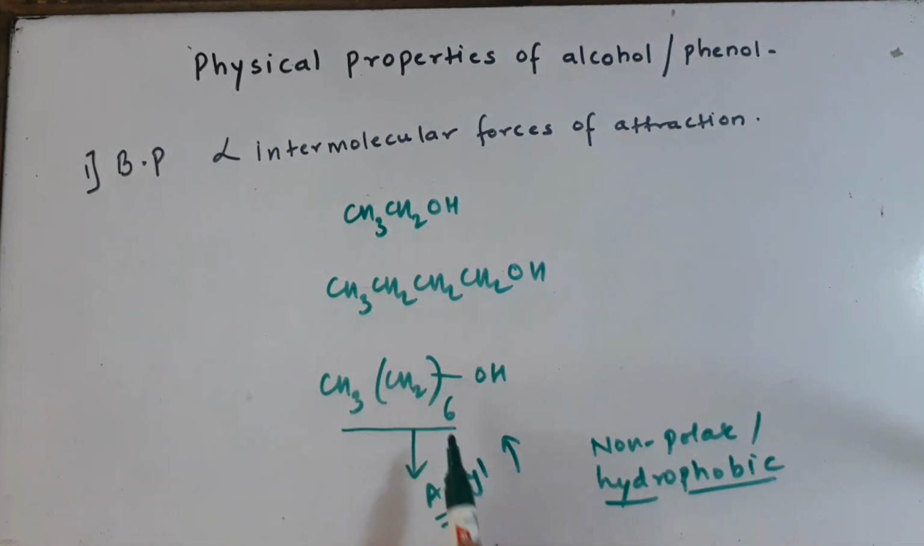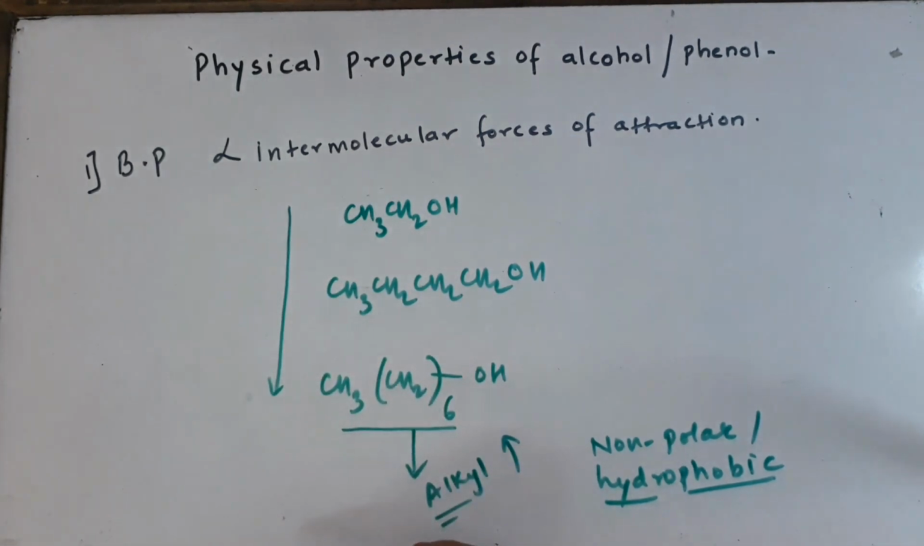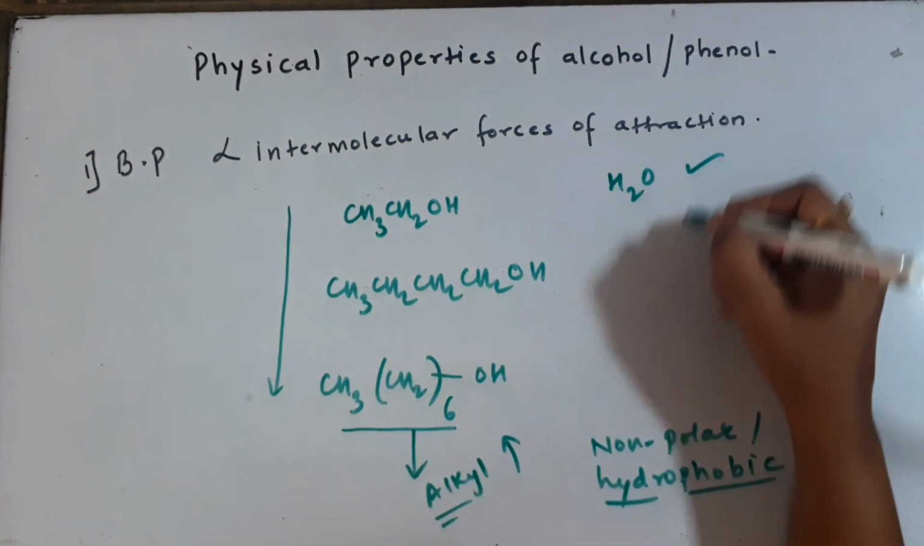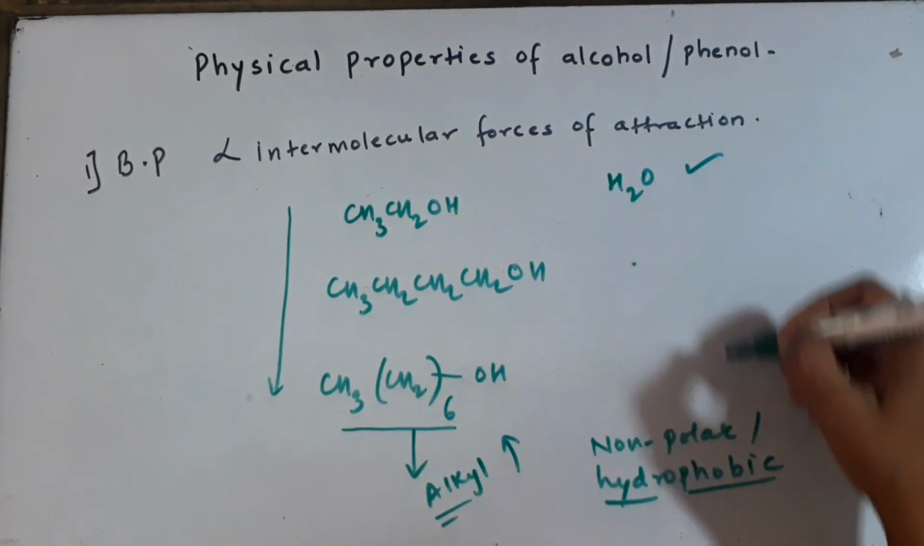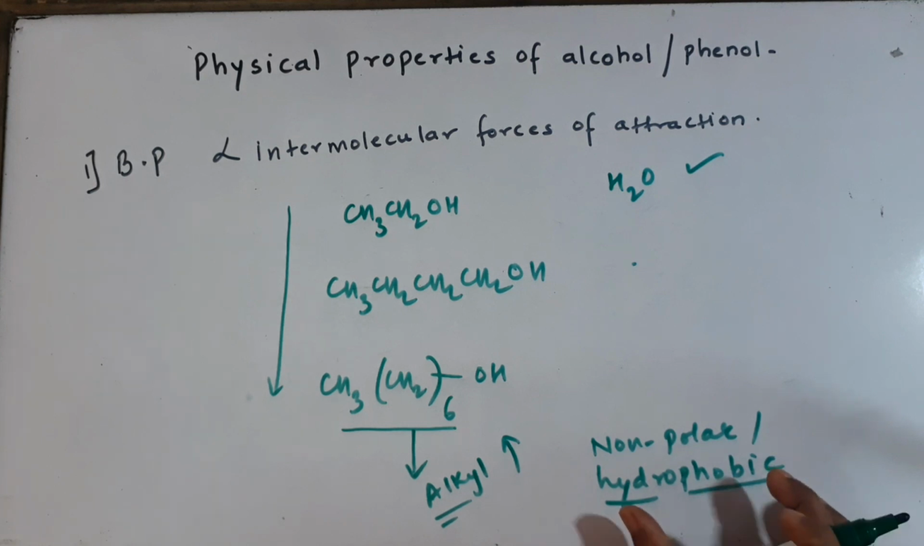So as the size of the alkyl group goes on increasing, the tendency to get attracted towards water will go on decreasing, and the tendency to form hydrogen bonds will also go on decreasing. So as we start ascending the homologous series of alcohols or phenols, the solubility will go on decreasing. The first compound will be highly soluble in water, the second will be a little less soluble, and as we start going down, the size of the alkyl group goes on increasing and the solubility in water will go on decreasing. Reason: its non-polar nature is going on increasing.